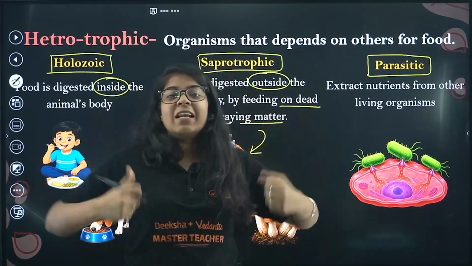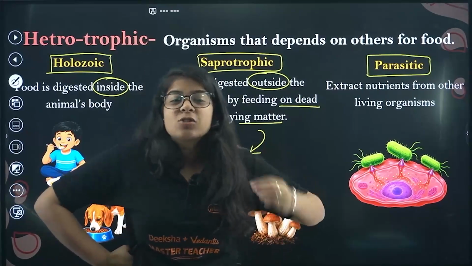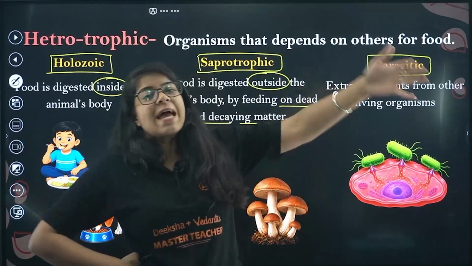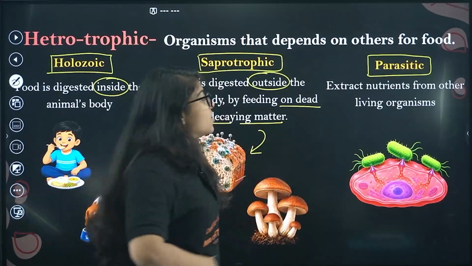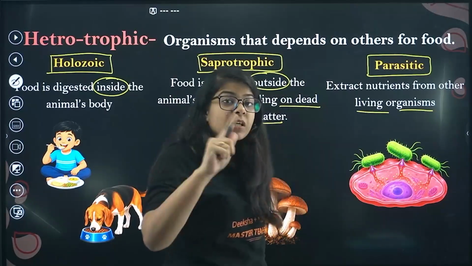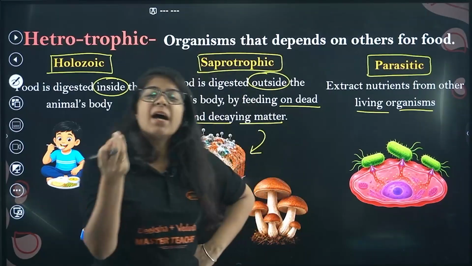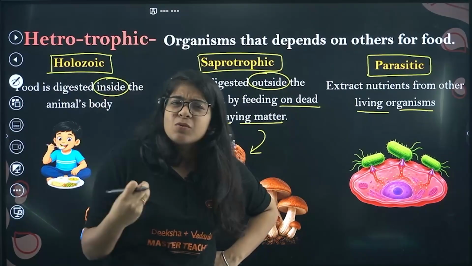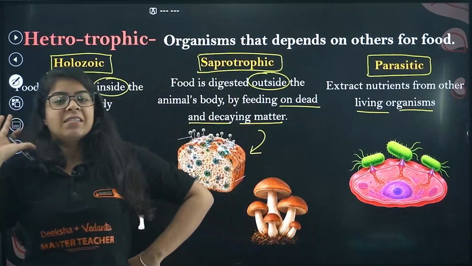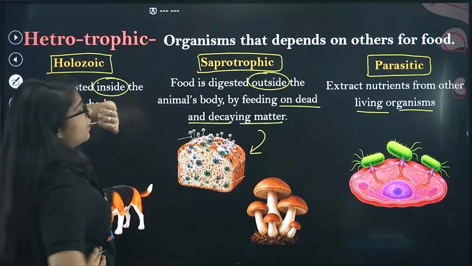If lice are in anyone's head, they still have their skin and their hair, but they are going bad slowly. They are not able to get proper nutrients because the lice have taken those nutrients. So they don't actually kill the organism they are feeding upon, but they take all the nutrients out of it. That is called parasitic. We use the word parasite a lot in our normal conversations. That is where it came from. Done. Now this is the main types of nutrition.